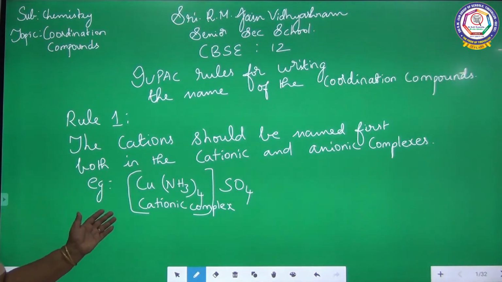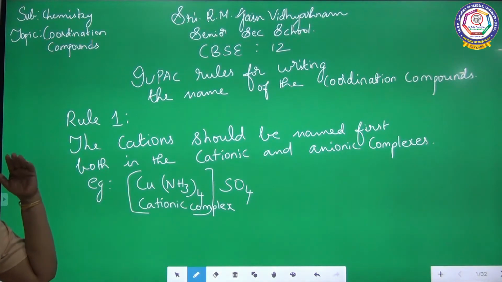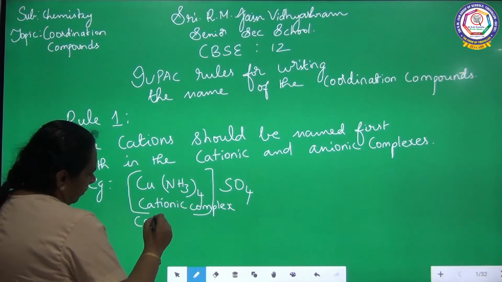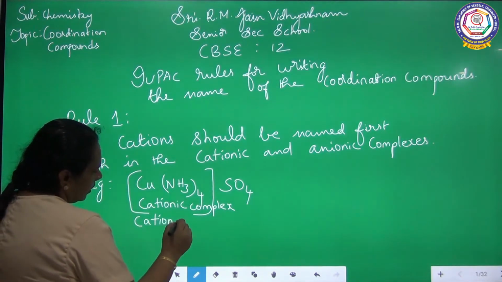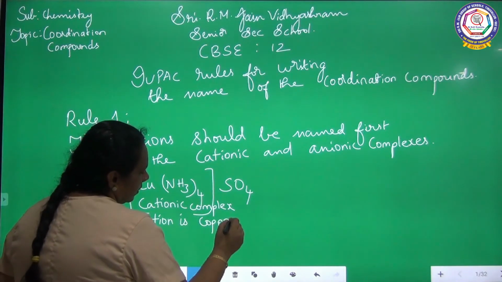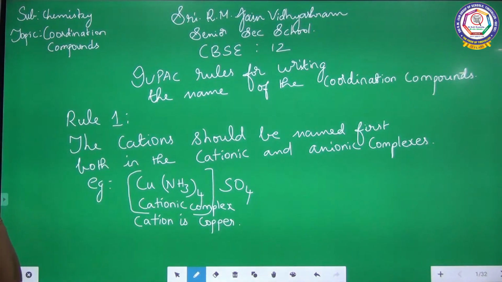So when you name it, whether it is a cationic or anionic complex, the cation should be named first. So the cation is copper here.